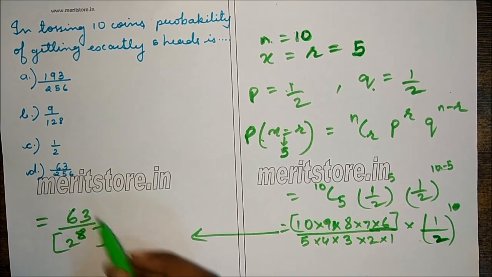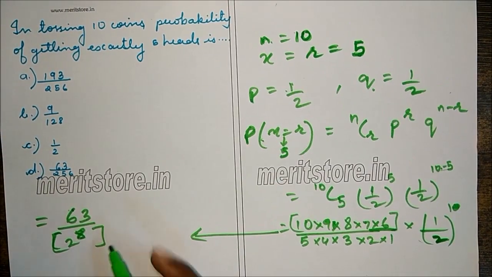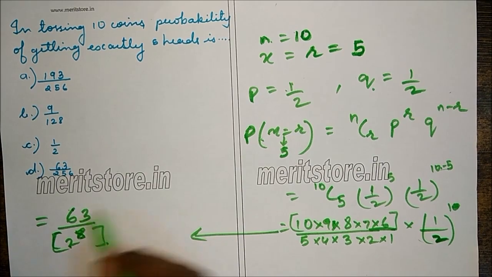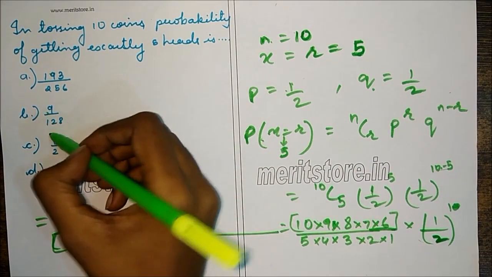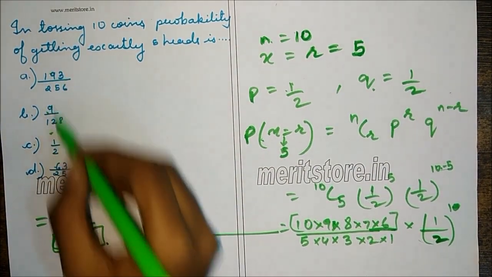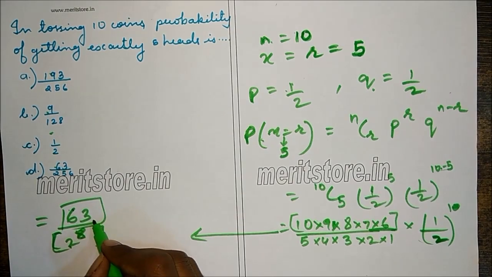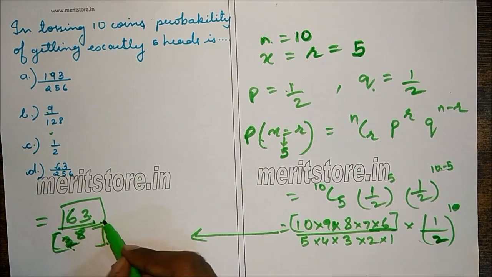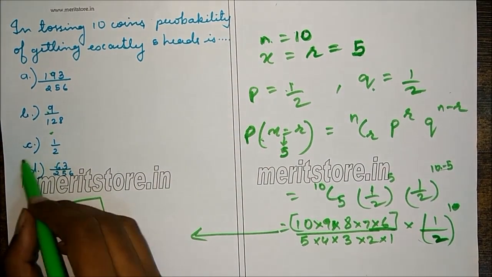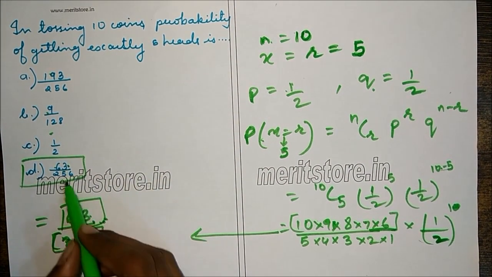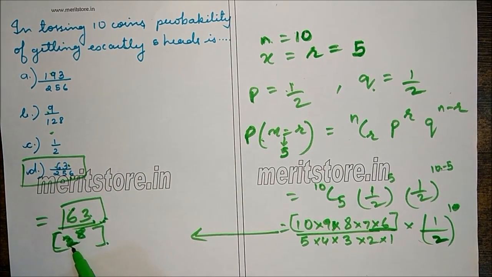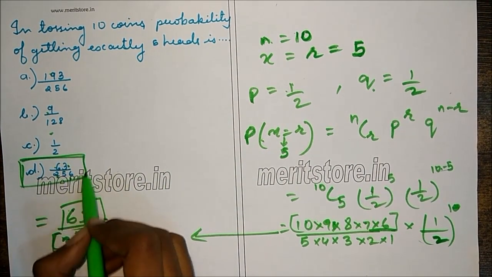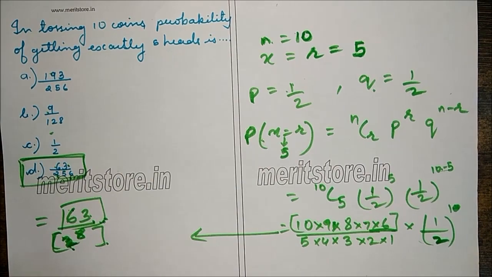Now some of you might not know what the value of 2 raised to 8 is. That is not needed since the options are exclusive with respect to the numerator, so we'll only compare the numerator. The numerator is 63 and it cannot be divided further by 2. So option D has numerator 63 and the denominator is 256, and 2 raised to 8 is 256. So the answer is D, 63 by 256.